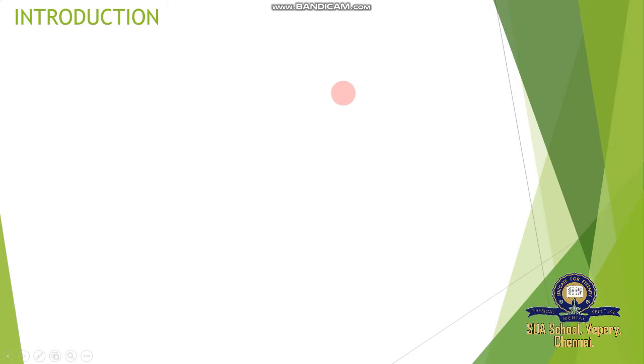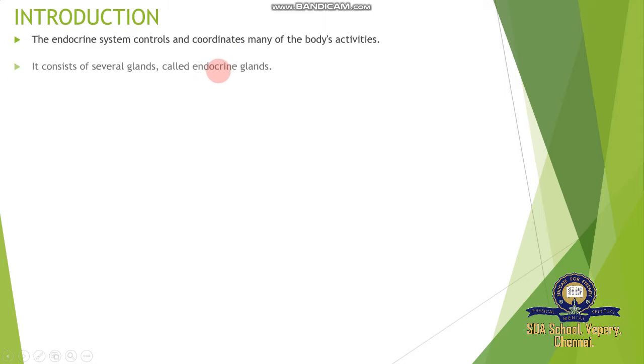First, introduction. The endocrine system controls and coordinates many of the body activities. Okay, in our body, the glands as well as the nervous system, which we already learned in the earlier lesson, both control our body. All the body activities are controlled by the endocrine glands and the nervous system.